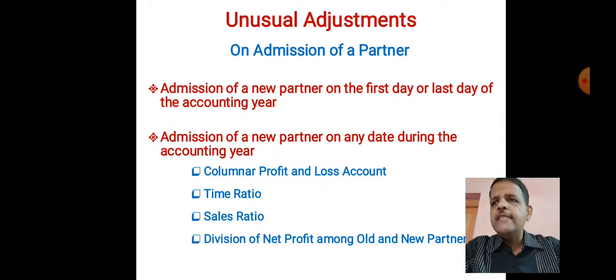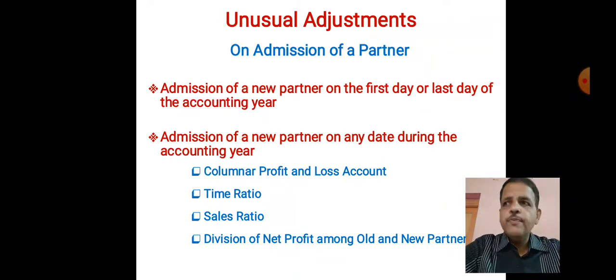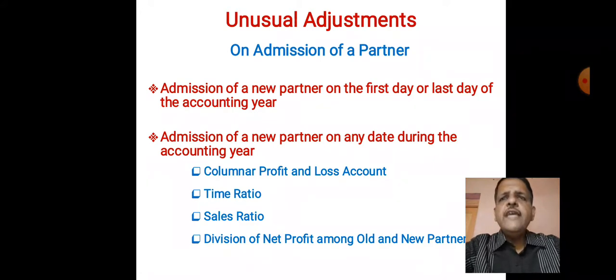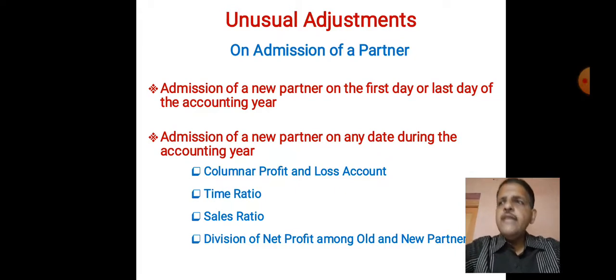Let us see which are they. They include salaries, interest, depreciation, audit fees, insurance. These items are distributed in time ratio. Or if we see from the credit side of the profit and loss account, then we can say interest received, discount earned, or rent received. Such items we can distribute in time ratio. Let us go towards sales ratio.